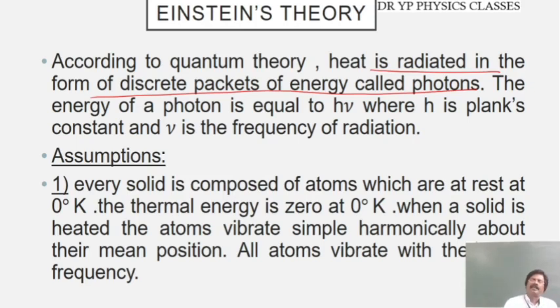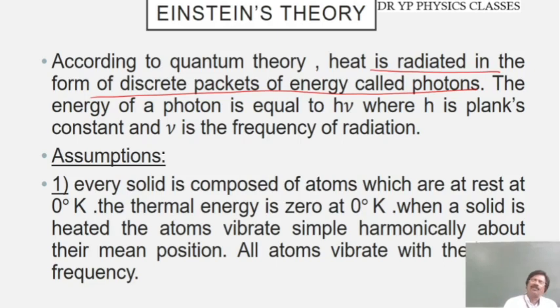Light is emitted from a source in the form of photons. Energy is emitted not in a continuous way, but in discrete packets, and this packet of energy is called a photon.